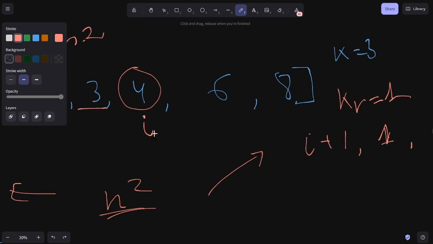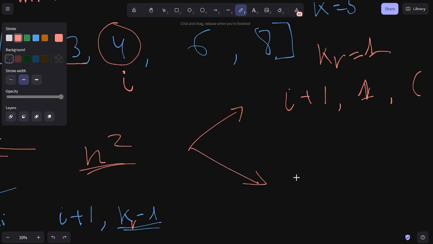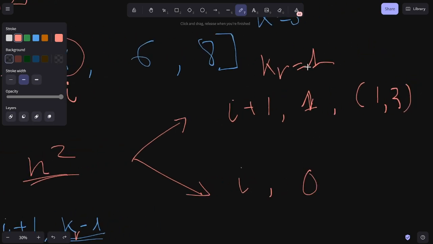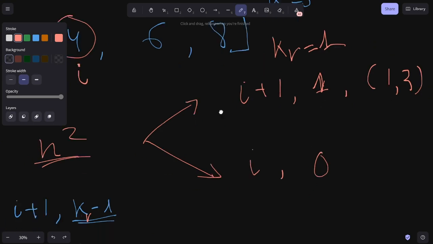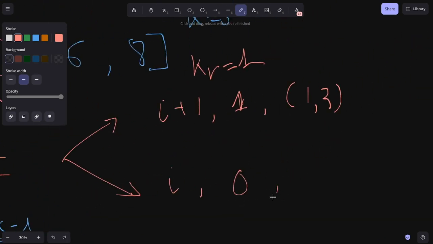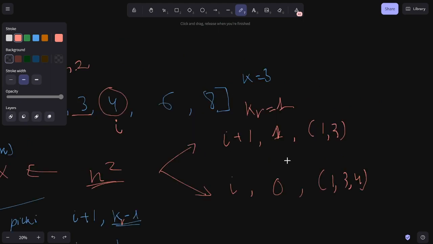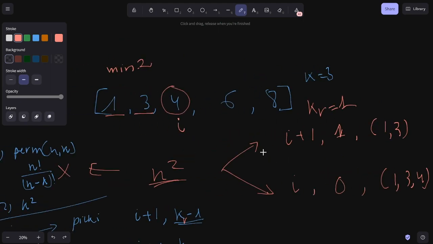Now, if we do decide to pick I, then we have a different recursion setup. We have I, we have 0 because we no longer have any numbers to pick anymore. So this is the K minus 1 that I mentioned here. And then now we have 1, 3, and 4. But now we have to know the difference to update the current minimum difference so far.